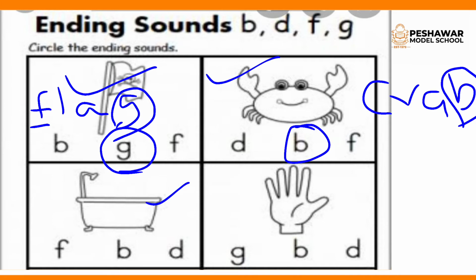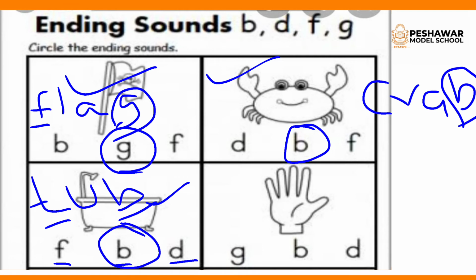Move toward the third picture. What is this? Yes, this is a picture of tub, T-U-B, tub. In this picture the initial sound is T, but as we are learning about the ending sound, and ending sound means the last sound, what is the last letter? The last letter is B, and the sound of B is again B. Here F is present, B is present, D, so B is correct because in tub B is the final letter and B is the final sound.